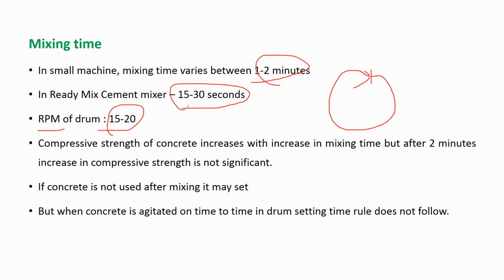The setting time of the concrete has a rule: initial setting will be around 15 or 20 minutes. But if you keep mixing it for 3 minutes, 5 minutes, the concrete will not become hard soon, because you are agitating it inside the mixer. If you put it outside and don't do any mixing, the concrete will become hard. Understood?